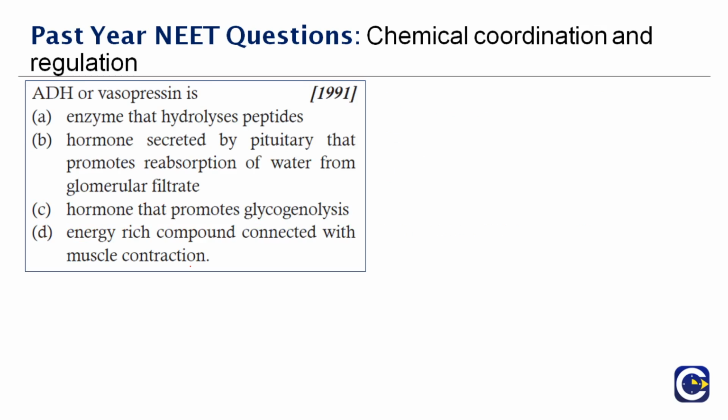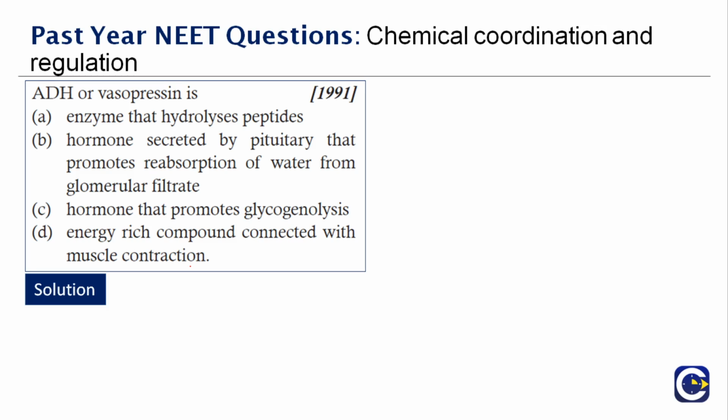Next question here. ADH or vasopressin is dash, and this question was asked in the year 1991. So what is the full form of ADH? It is the antidiuretic hormone, or it is called vasopressin, secreted by the hypophysis of the pituitary gland. This hormone increases the reabsorption of the water from the urine, and hence urine gets concentrated and ECF gets diluted. Diabetes insipidus is caused by the hyposecretion of ADH. So I've given you the answer. The right answer is option B.